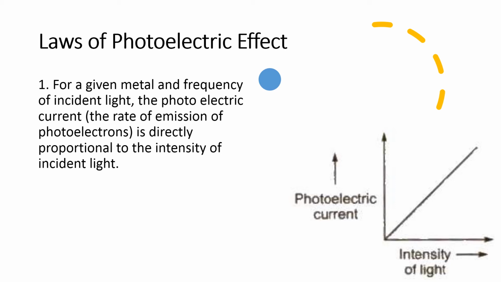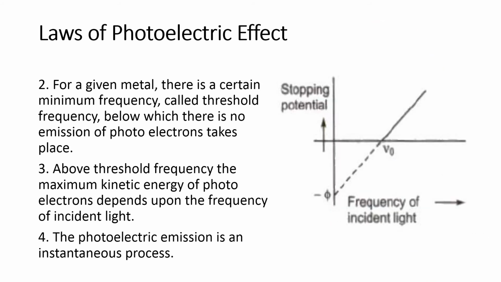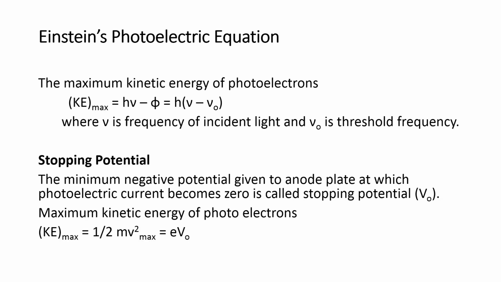Laws of photoelectric effect. First, for a given metal and frequency of incident light, the photoelectric current is directly proportional to the intensity of light. You can see in the graph that when the intensity increases, the photocurrent increases. For a given metal, there is a certain minimum frequency called the threshold frequency below which no emission of photoelectrons takes place. Above the threshold frequency, the maximum kinetic energy of the photoelectrons depends on the frequency of incident light. Photoemission is an instantaneous process.